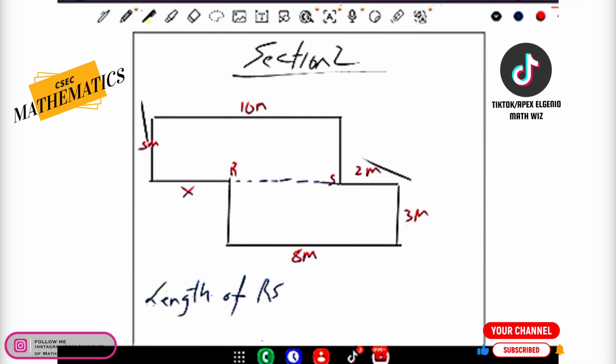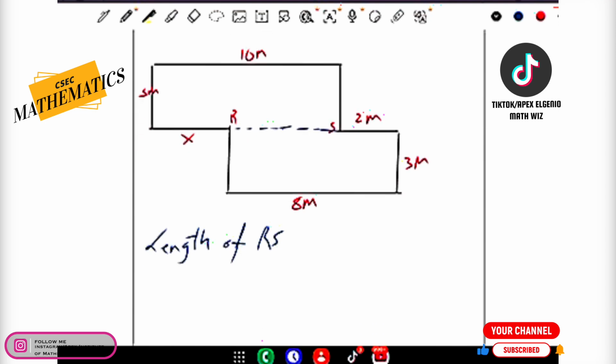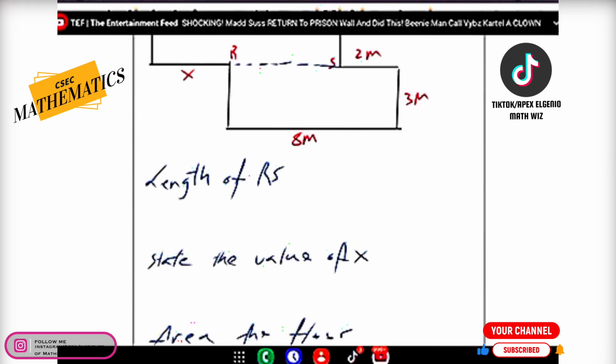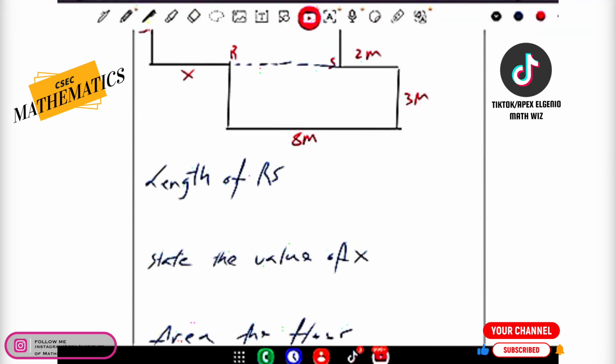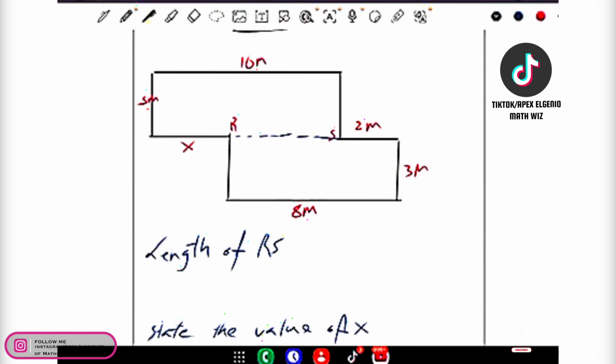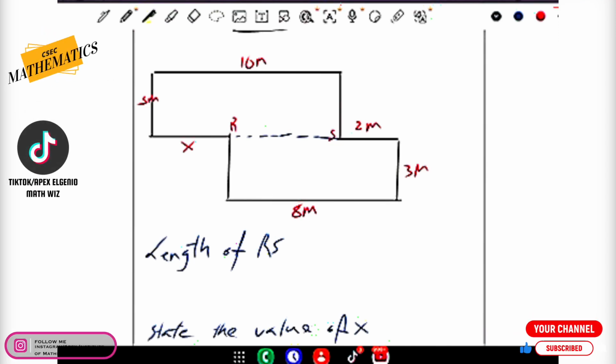So we're going to have to use some critical thinking. Now, this is not a very difficult question, but it depends on your ability to think outside of the box as well. Here, the first thing that we're asked to do is to calculate the length of RS. RS is this broken line right here, and RS seems to be parallel to the side that has the dimension 10 meters.